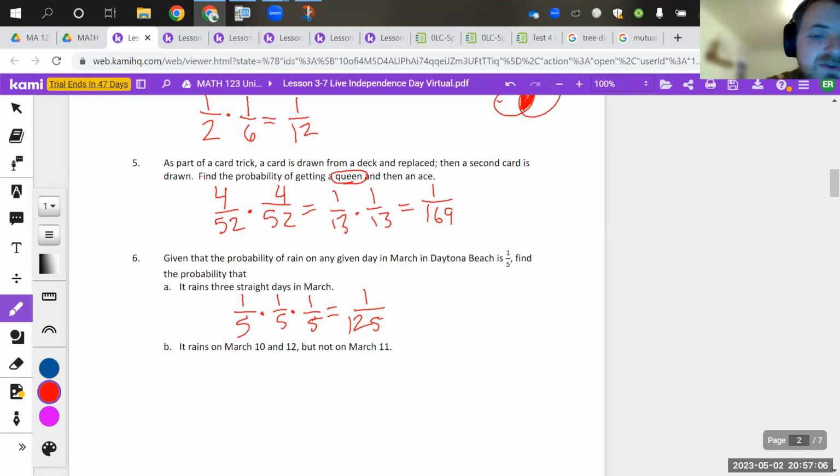So if we look at these 3 random days here, March 10th, 11th, and 12th, you've got a 1 out of 5 chance that it would rain on the 10th, not March 12th, March 11th. So that's that complement situation. So you've got a 4 out of 5 chance that it will not rain on the 11th. And then you've got a 1 out of 5 chance that it will rain on the 12th, giving you 4 out of 125 as your answer for that one.